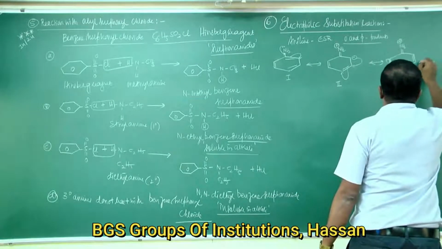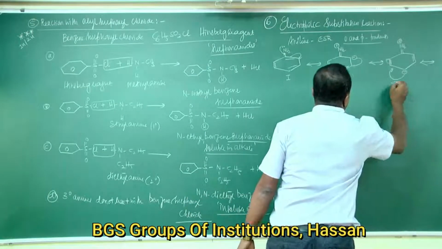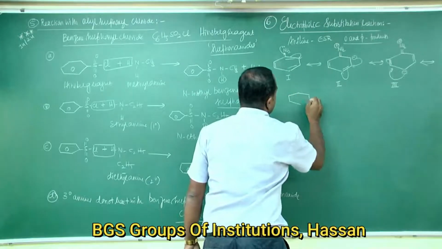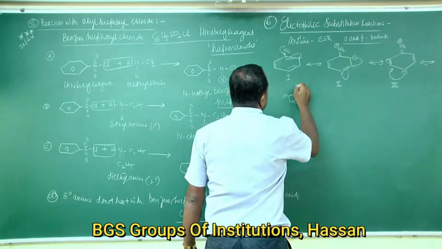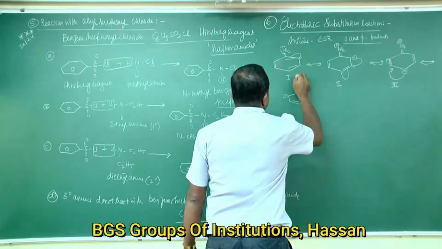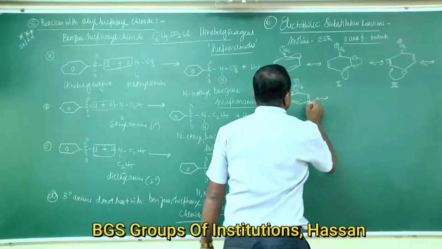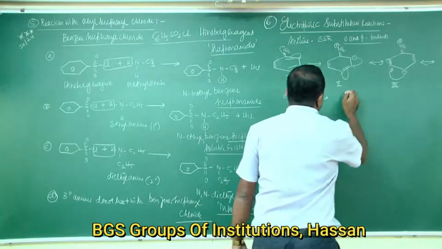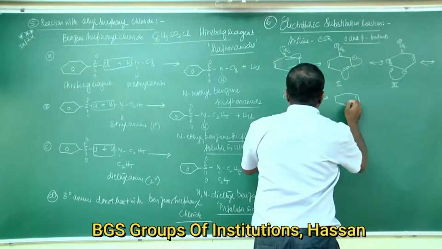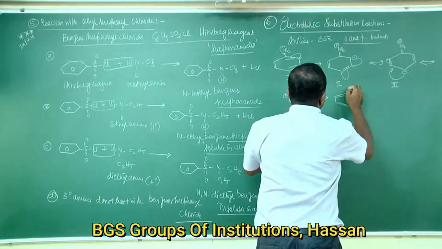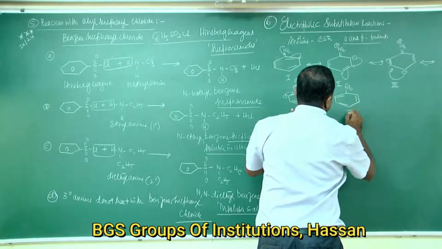Structure 4 has double bond, negative charge, double bond, NH2 positive charge; the negative charge shifts and the double bond shifts here. This is structure 4, and in structure 5 the double bond, single bond, NH2 contains the lone pair of electrons.